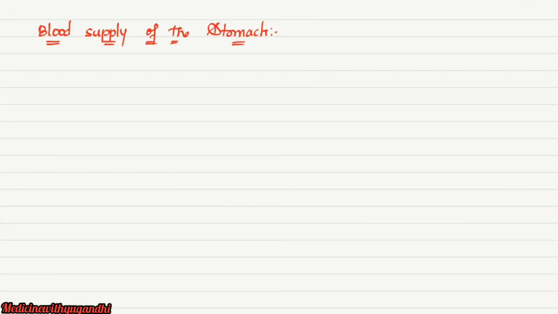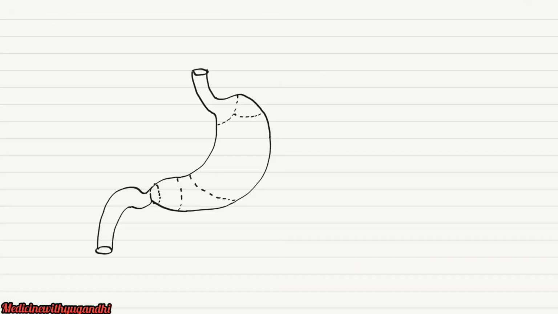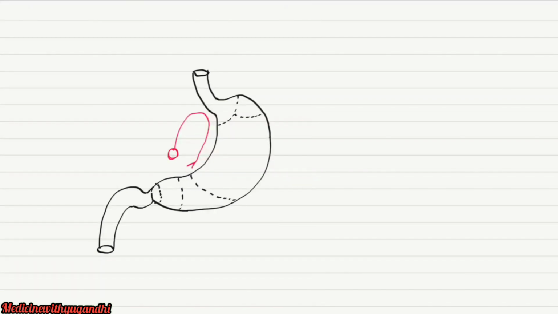Now coming to the blood supply of the stomach. The blood supply of the stomach is by the arteries mainly derived from the celiac trunk. See, this is the celiac trunk and it is derived from the abdominal aorta. From the celiac trunk arises a branch called the left gastric artery. It supplies the stomach along the lesser curvature.